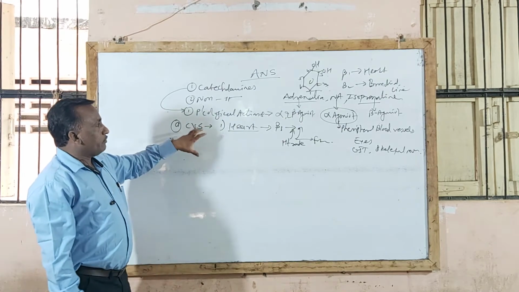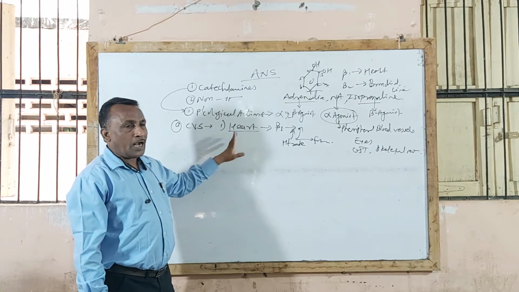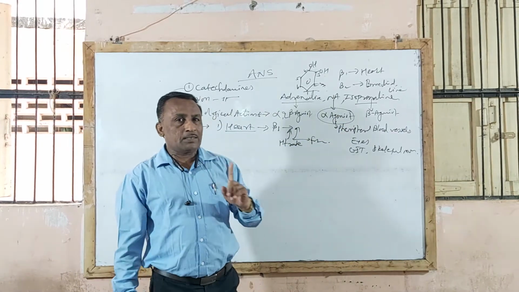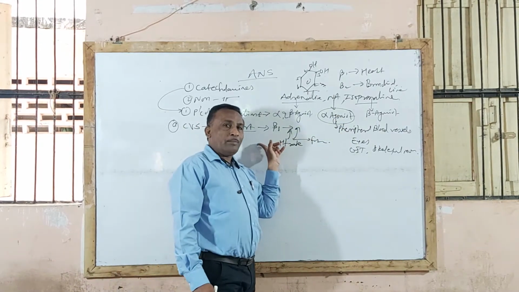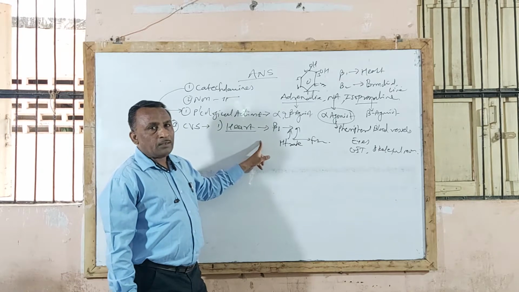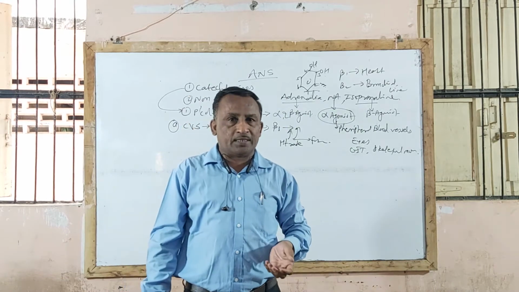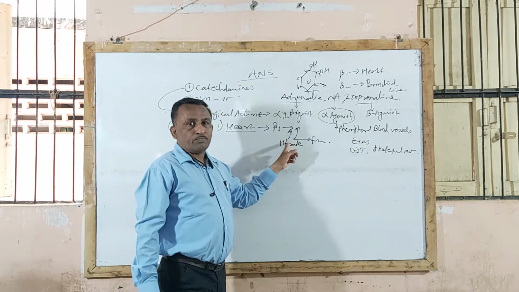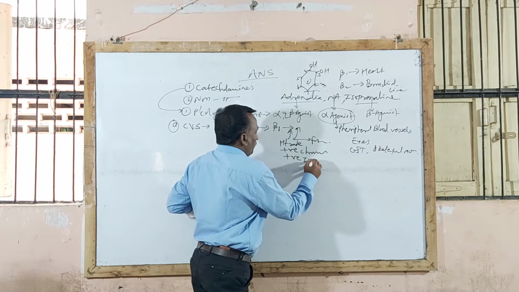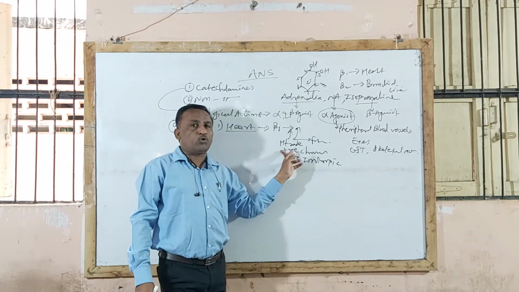So remember that whenever catecholamines, particularly adrenaline and isoprenaline, act on the heart, it is because the heart contains only beta 1 receptors. Noradrenaline acts as an alpha agonist, and alpha receptors are not present in the heart. So remember that only isoprenaline and adrenaline act on the heart. By beta 1 receptor stimulation, there is an increase in heart rate and force of contraction, and thereby increased cardiac output. This means it produces positive chronotropic and positive inotropic effects.